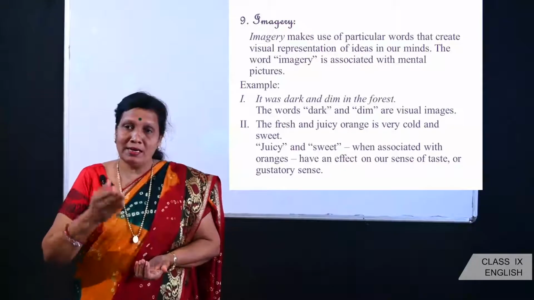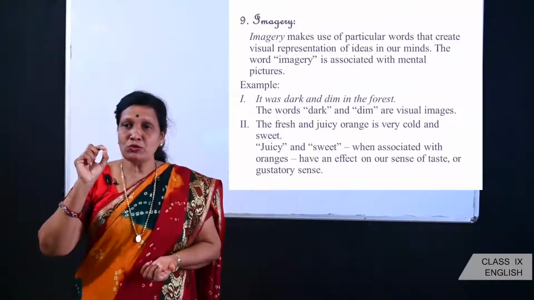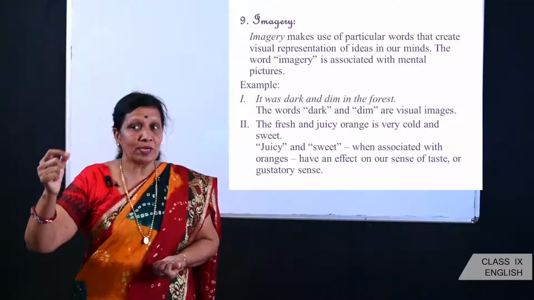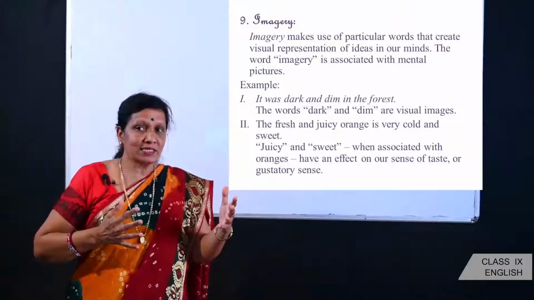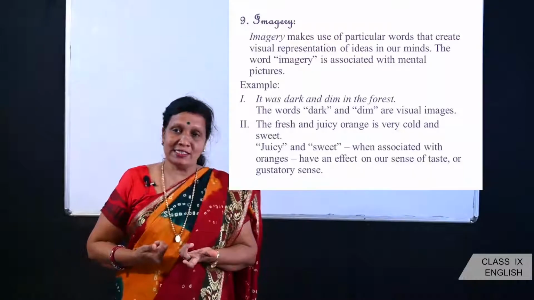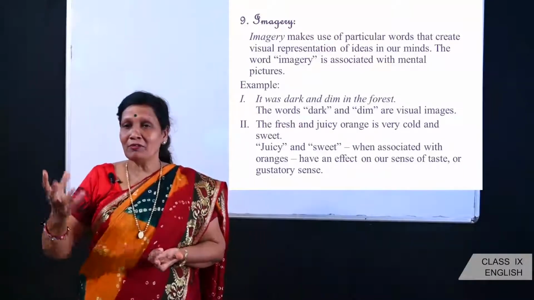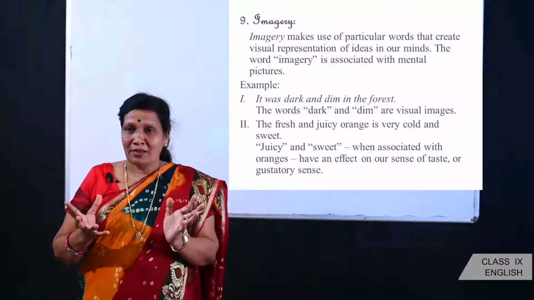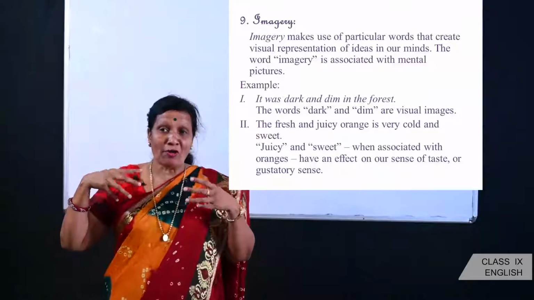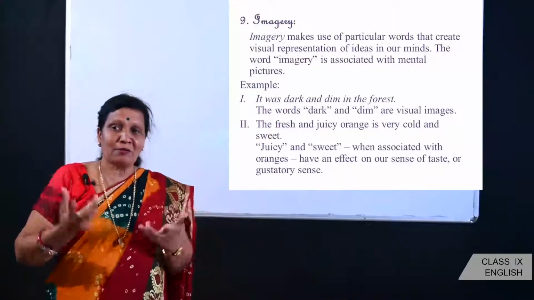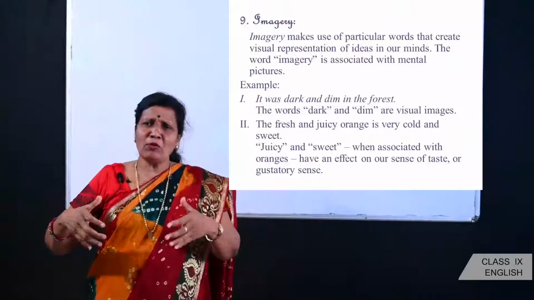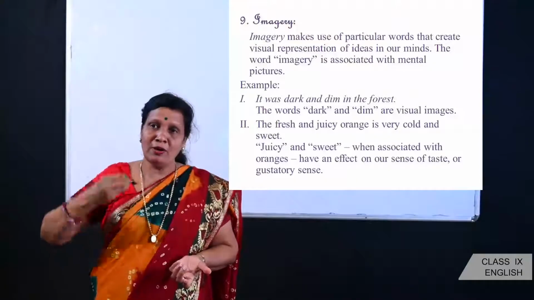Then one more example has been given here. The fresh and juicy orange is very cold and sweet. Juicy and sweet, when associated with oranges, have an effect on our sense of taste or gustatory sense. For example, the moment you read the words juicy and sweet, the picture of oranges comes to your mind, the picture of orange juice that is there in your fridge might come to your mind. Okay, so you're able to imagine that. So it makes the poem more lively with a lot of pictures in your mind.